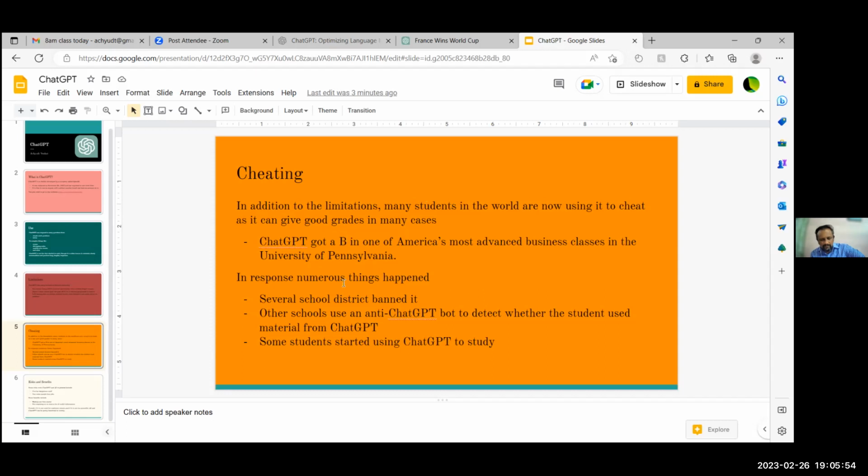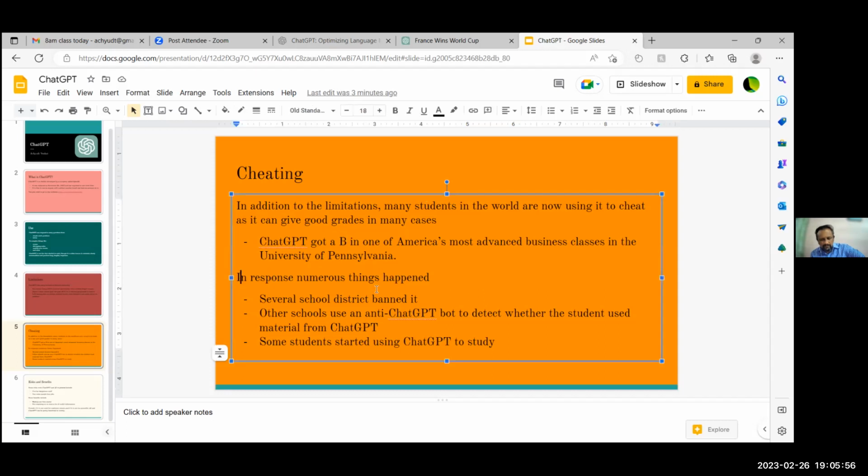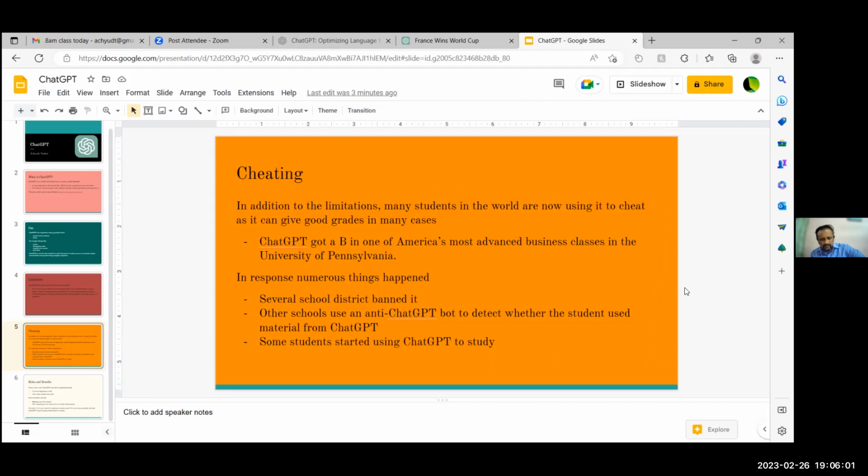But in response, numerous things have happened. Several school districts banned it. Some of the most famous ones, like New York City, one of the largest school districts in the nation, banned it. Lots of schools are now more and more banning it as they realize it enables cheating, and colleges are also banning it.